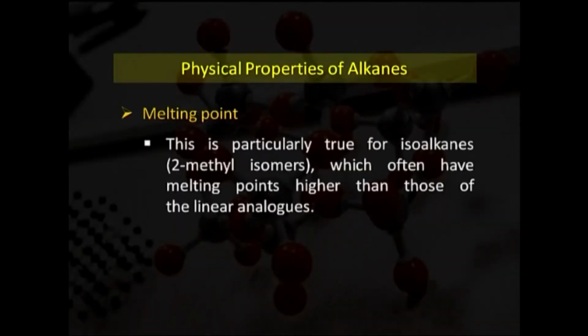So, the melting points of branch chain alkanes can be either higher or lower than those of the corresponding straight chain alkanes. This is particularly true for isoalkanes, that is 2 methyl isomers, which often have melting points higher than those of the linear analogues.